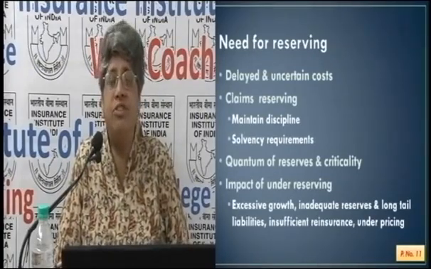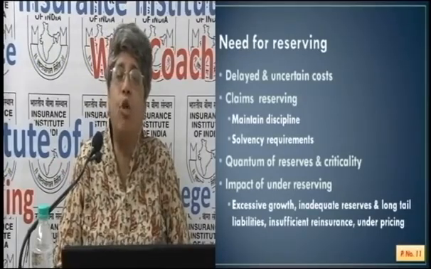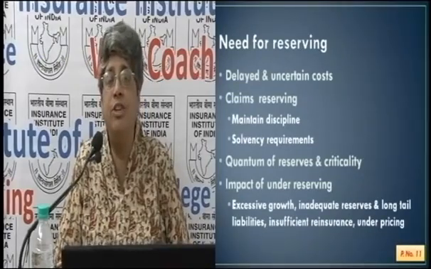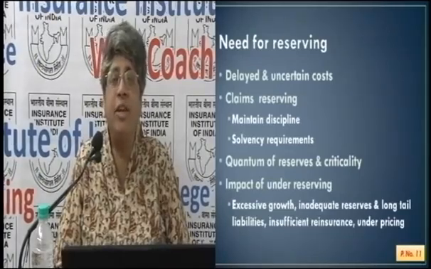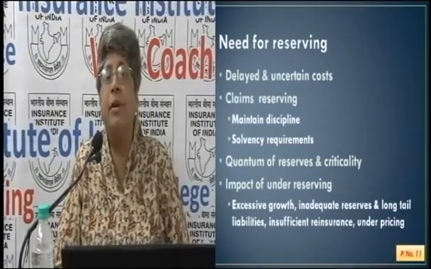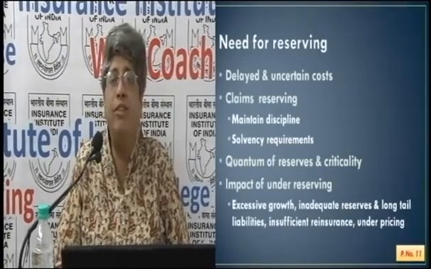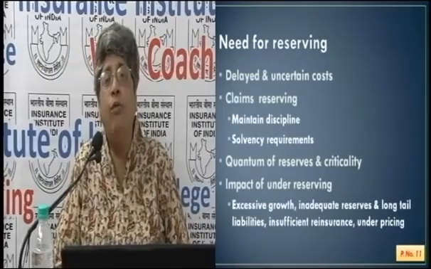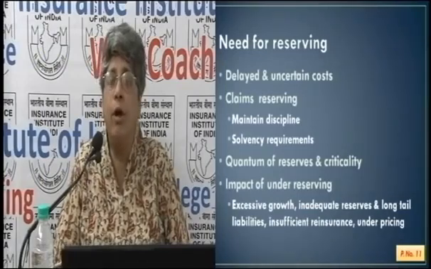Then legal judgments changed. Income levels started changing. Legal judgments also said that for compensation to a person who has been injured, his future loss of income, we have to look at inflation and other aspects. So compensation amounts started increasing. Where we were initially providing only 75,000 for some major injuries, now we had to look at 2 and 3 lakhs as minimum reserves.